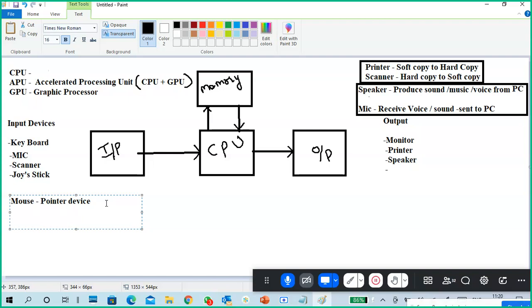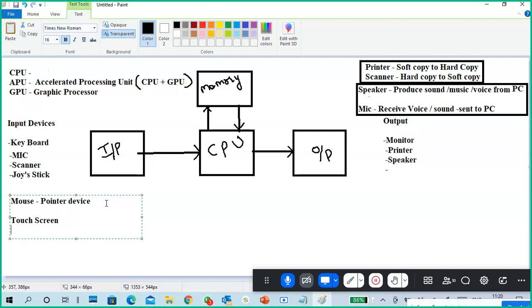Currently, for your mobile phones, tablets, and some types of laptops, what is the input device? Touch screen. Okay, another pointer device is the touch screen.